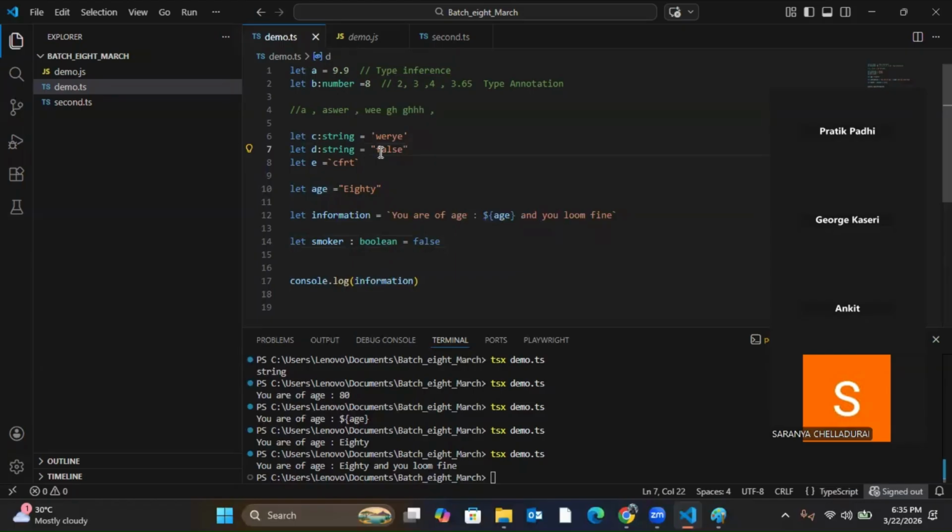I never use declaring the data type, only when converting string to number or number to string, that time I use. I'm learning too. Yeah, that's what I'm telling, it's a new feature. These are the features of TypeScript. If you don't declare, also not an issue, it will automatically understand. But these are the features of TypeScript.